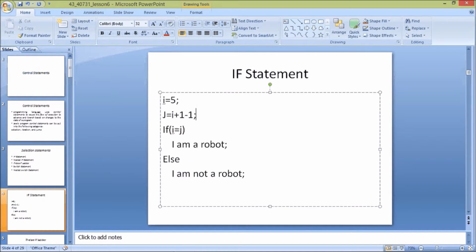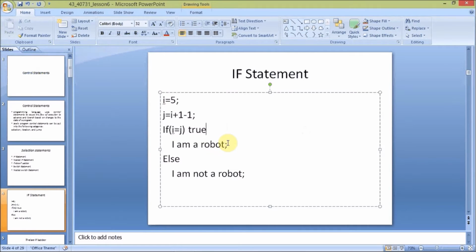By these conditions, the i value is equal to j. These two conditions are satisfied since i is 5 here and j is also 5. So the condition i equal to j is true here, so the statement "I am a robot" will be executed in the output.